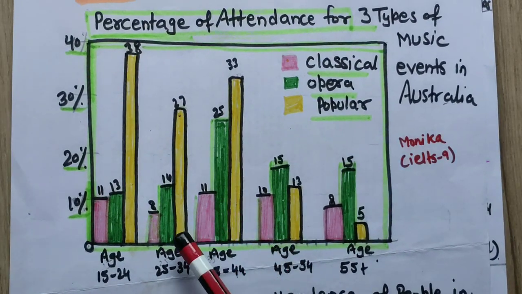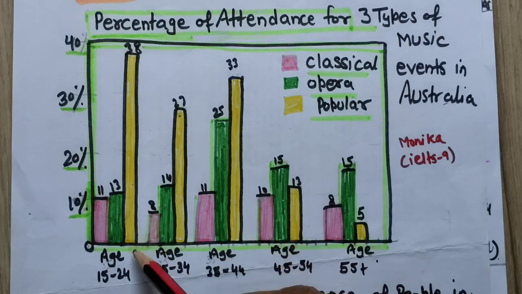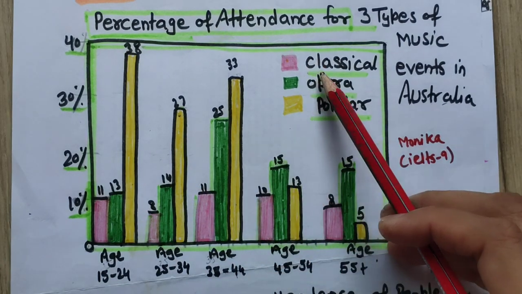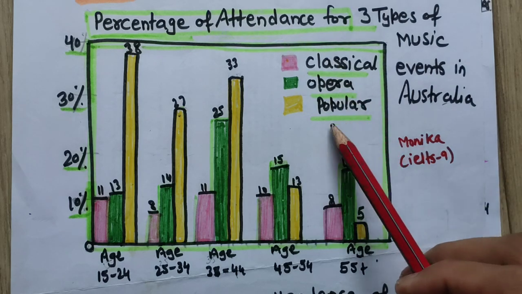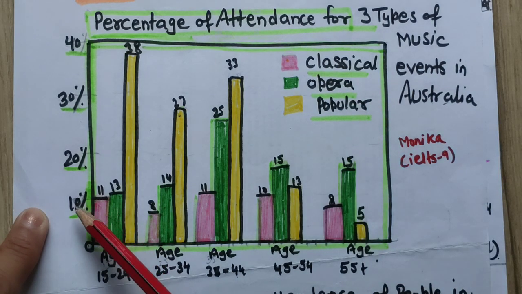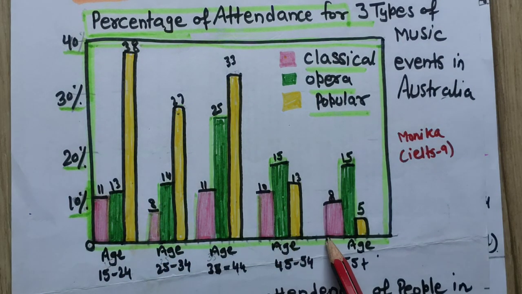And I can see 3 types of colors are there. Of course, in the actual exam, you will not get any color and all. You will get a plain one and then light gray and then dark gray. You will get this kind of thing. Here I can see 3 categories: musical categories, classical, opera and popular. And the data is represented in percentages: 10%, 20%, 30, 40, and 5 age groups are there, ranging from 15 to 24 and 55 plus.